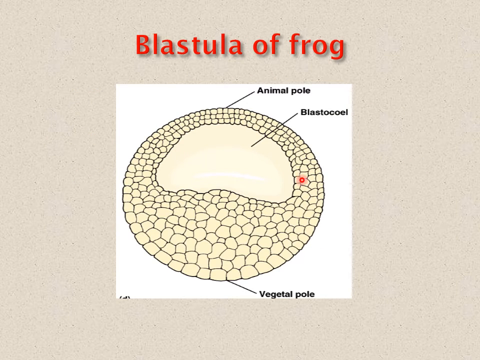So this is the blastula stage, with animal pole, vegetal pole, and a blastocoel seen in the animal pole. In this region the cells are smaller, and here the cells are larger. These are the macromeres towards the vegetal pole, and micromeres towards the animal pole.